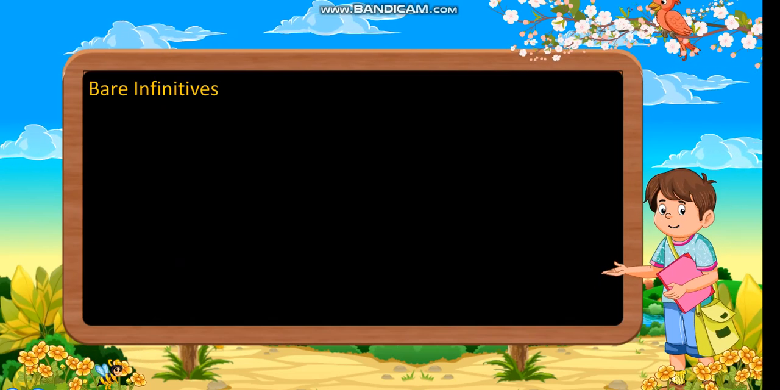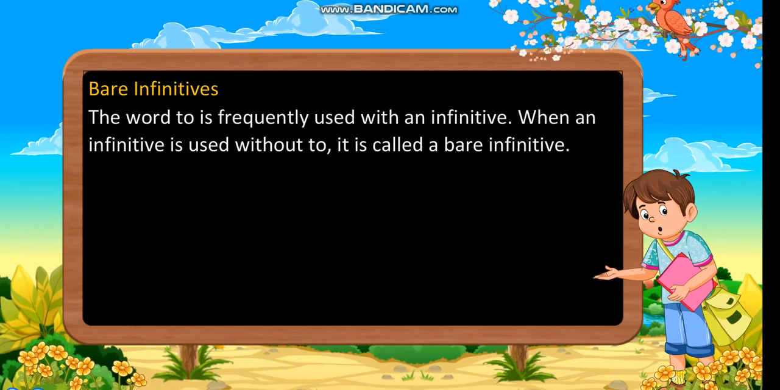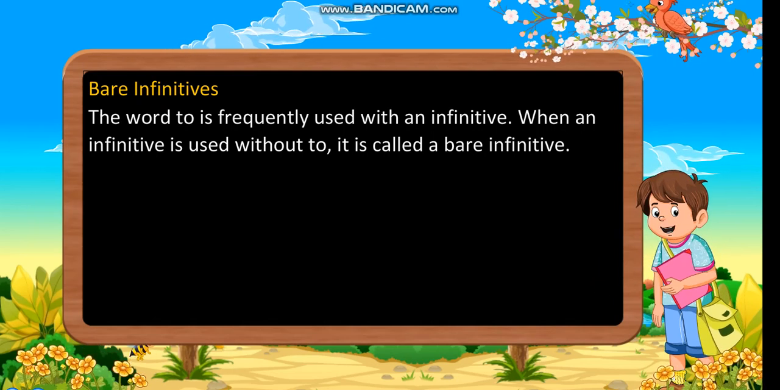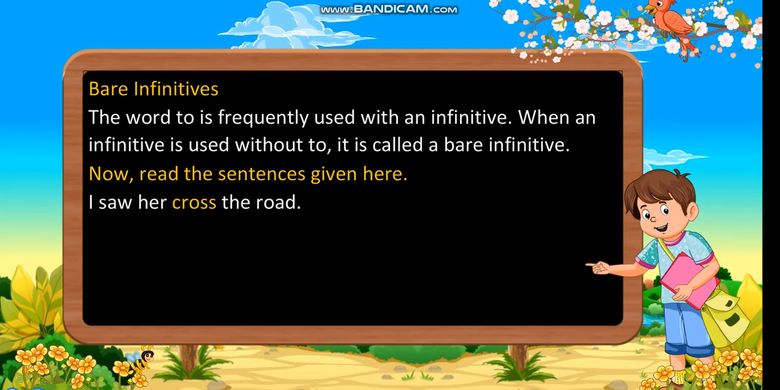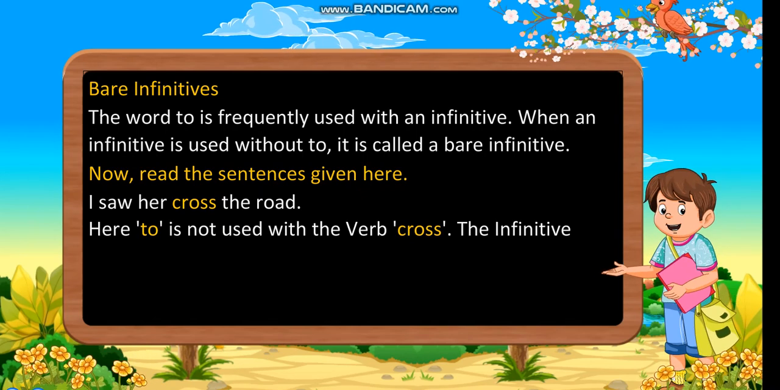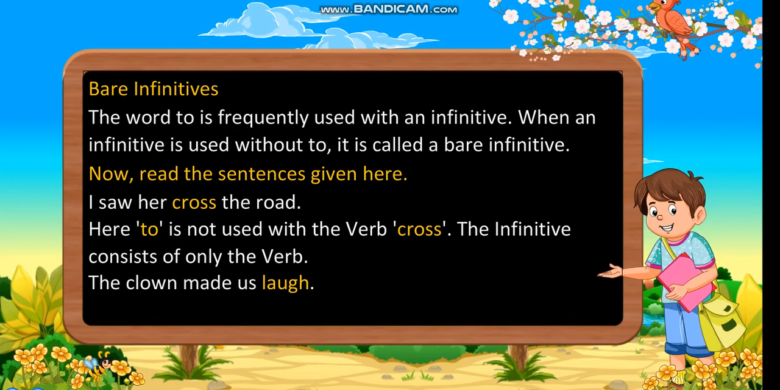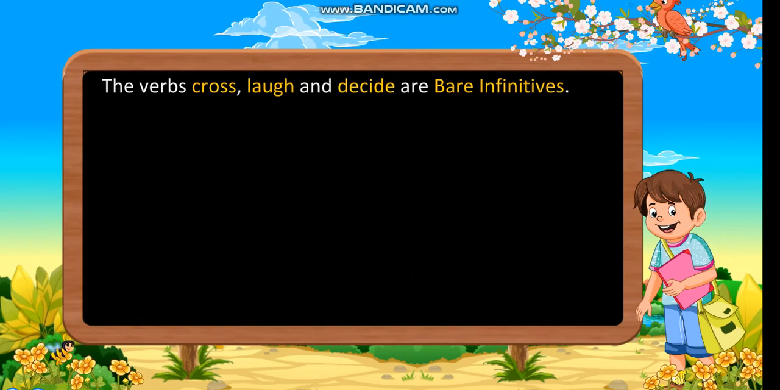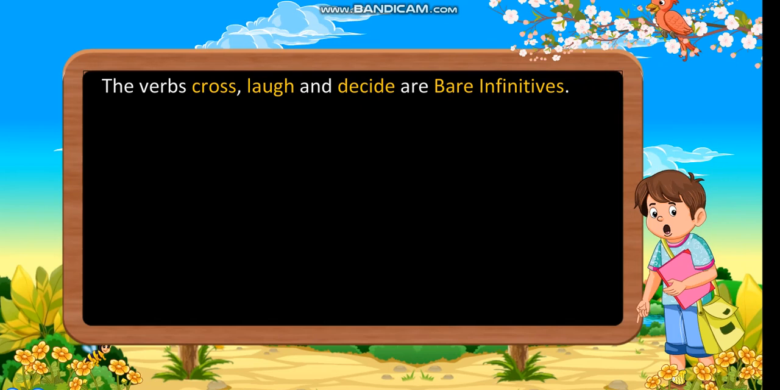Bare infinitives. The word to is frequently used with an infinitive. When an infinitive is used without to, it is called a bare infinitive. Now read the sentences given here. I saw her cross the road. Here to is not used with the verb cross. The infinitive consists of only the verb. The clown made us laugh. We can help him decide the date of the function. The verbs cross, laugh and decide are bare infinitives.